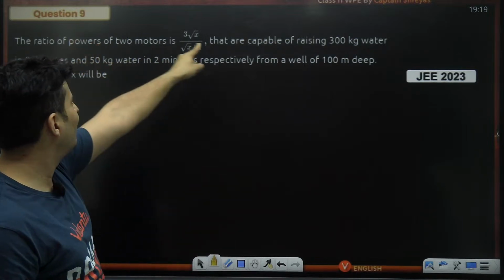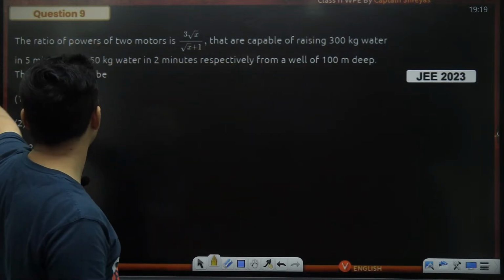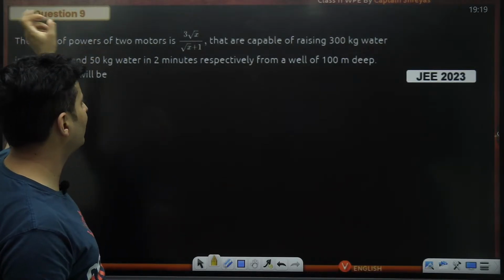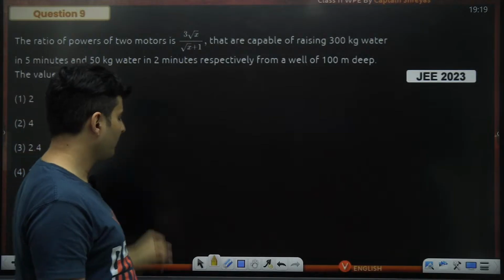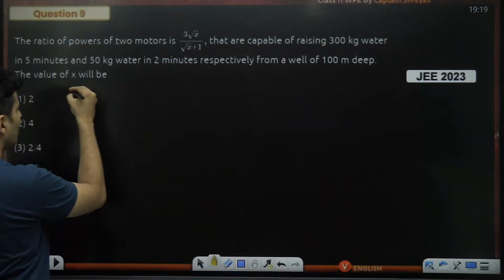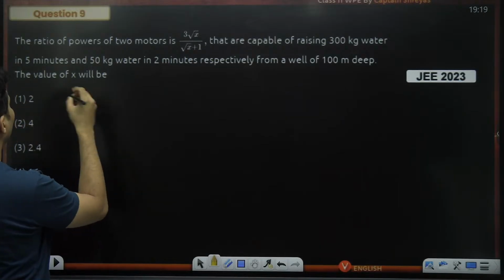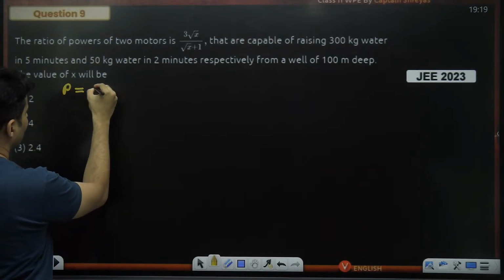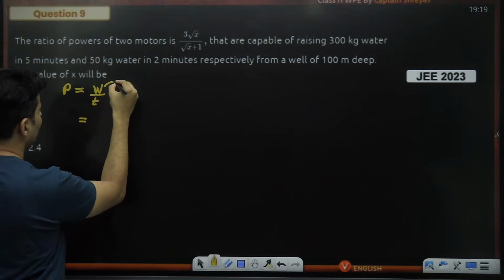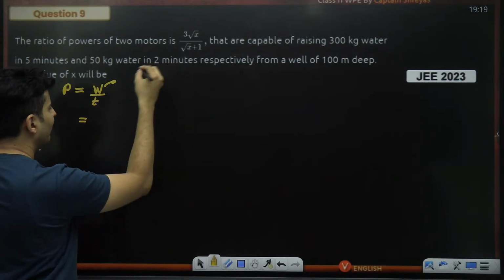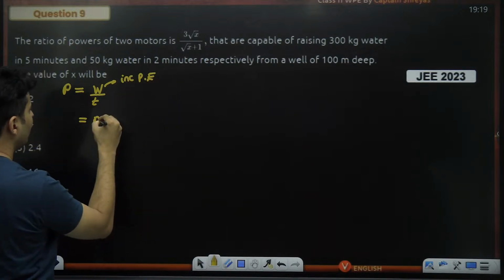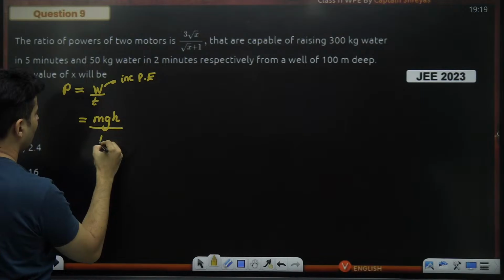The ratio of the powers of two motors that are capable of raising 300 kg in 5 minutes and 50 kg in 2 minutes, respectively, from a well 100 meters deep is how much? Okay. So if I'm raising the water, I'm increasing the potential energy. What have they asked? Power ratio. So power is work done by time. Here the work done is to remove the water from the well, so in increasing the potential energy, it will be mgh by time.